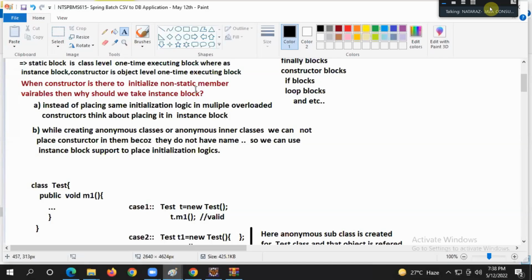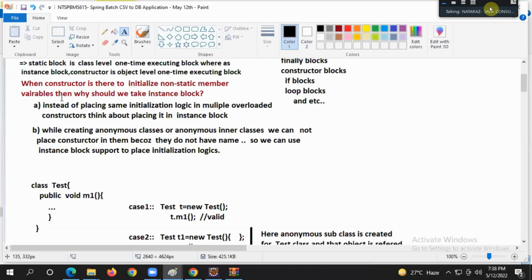Tell me, guys. The constructor is also there as a one-time executing block. Inside the constructor also we can place instance variables initialization or not? Definitely we can place it, right? The possibility is there.